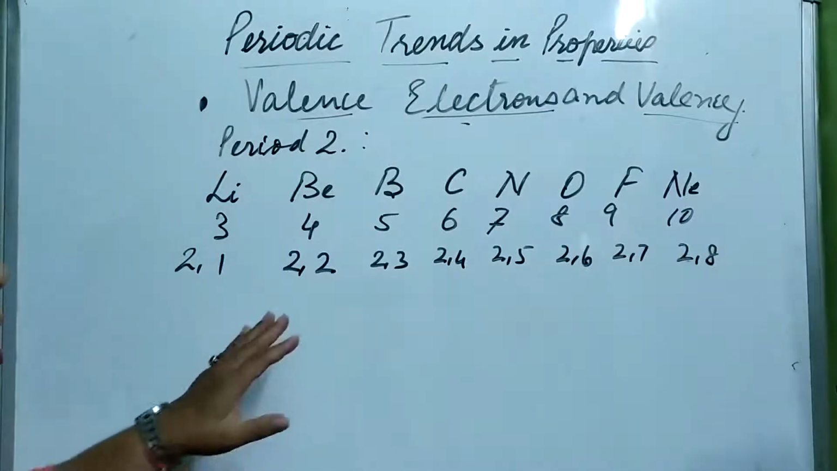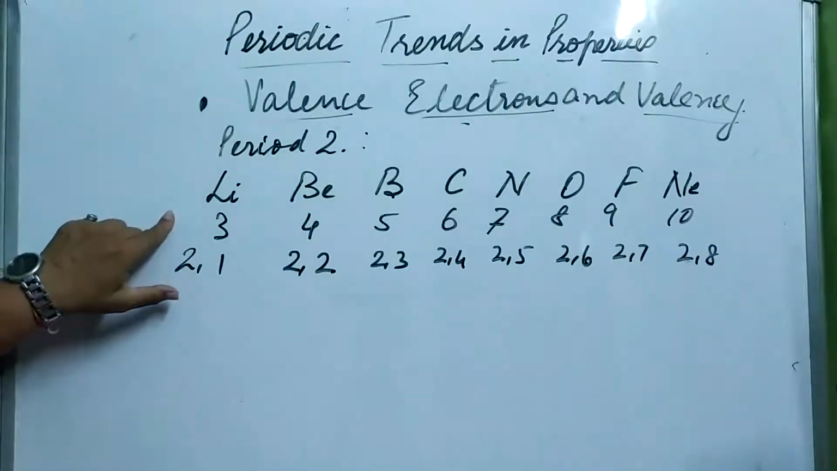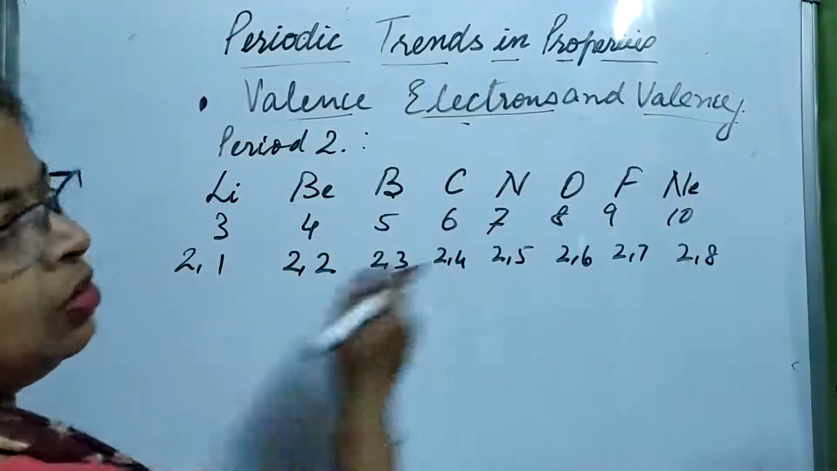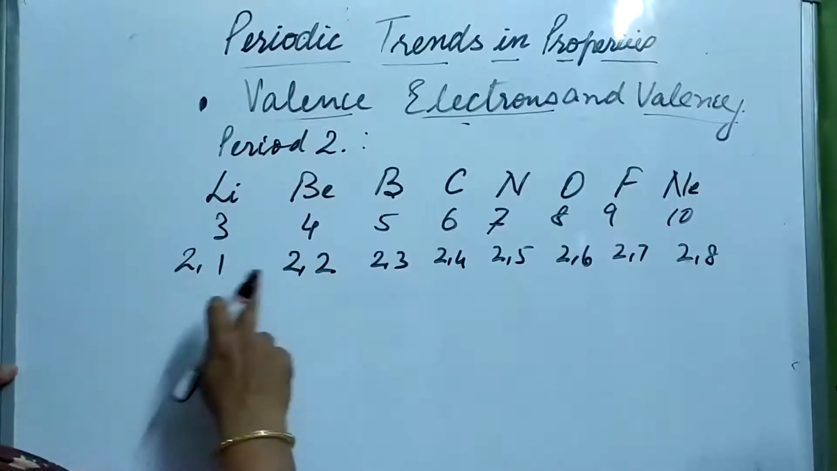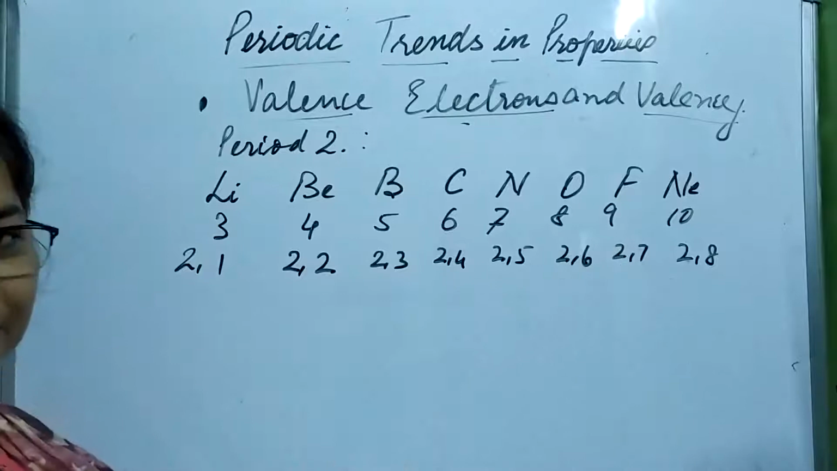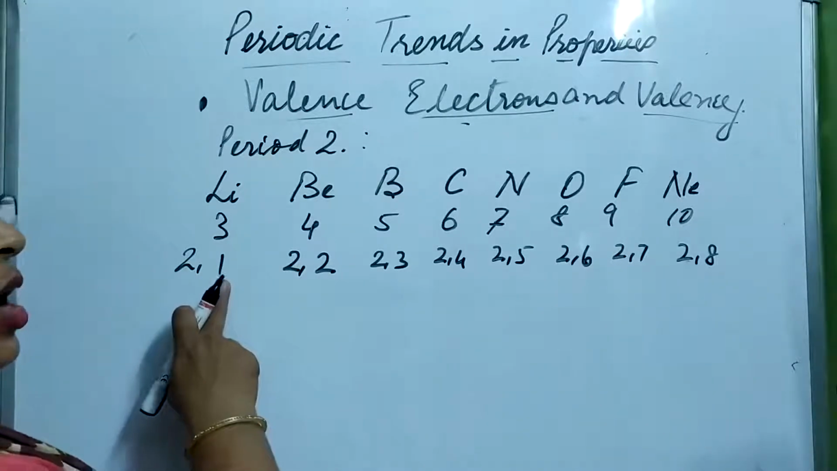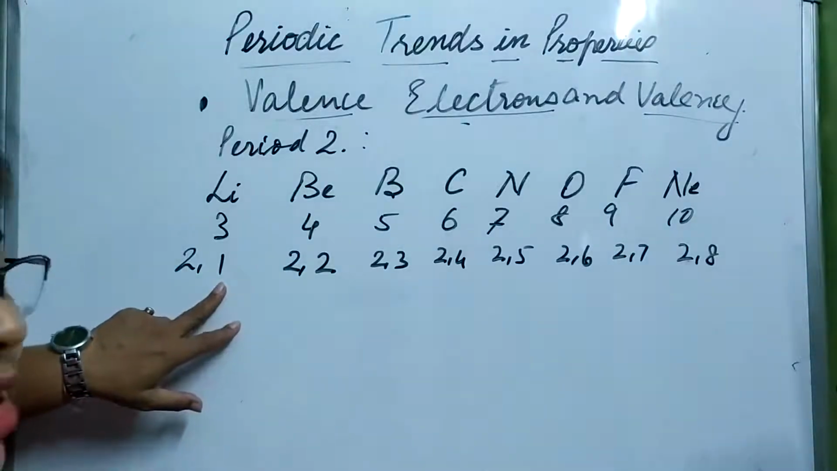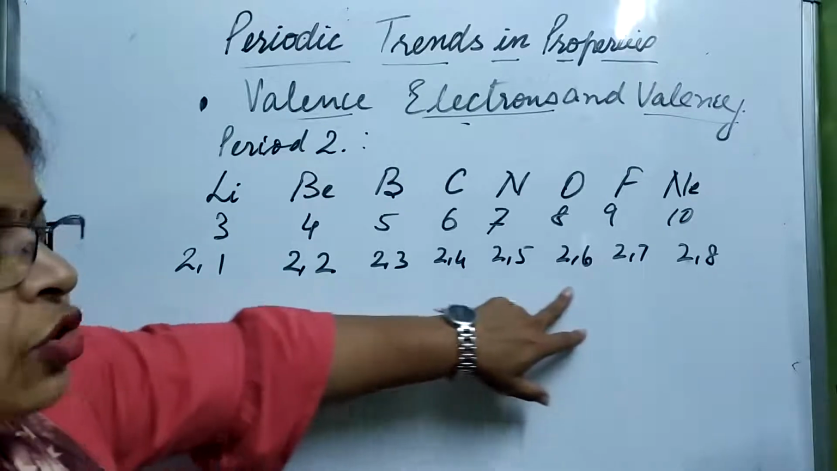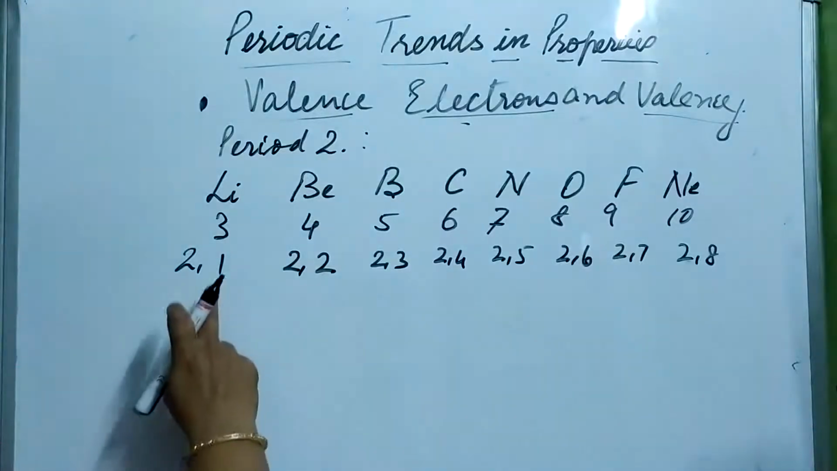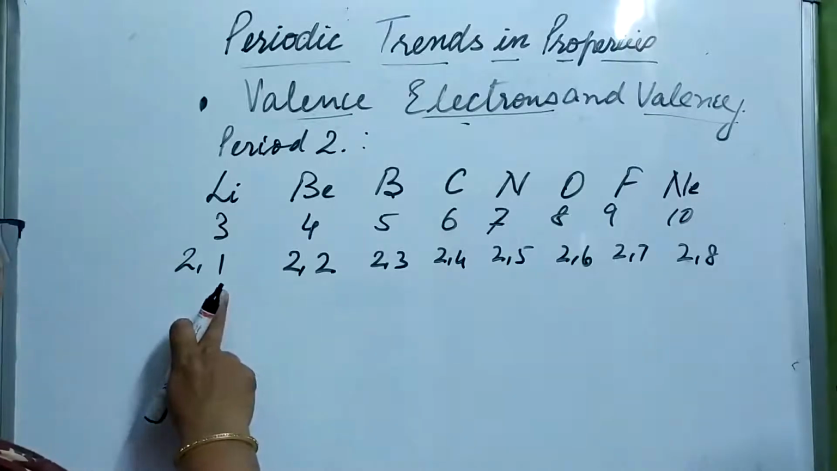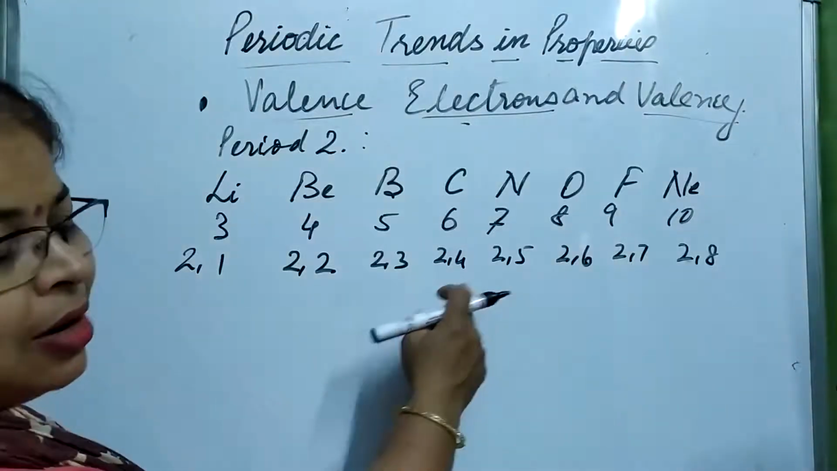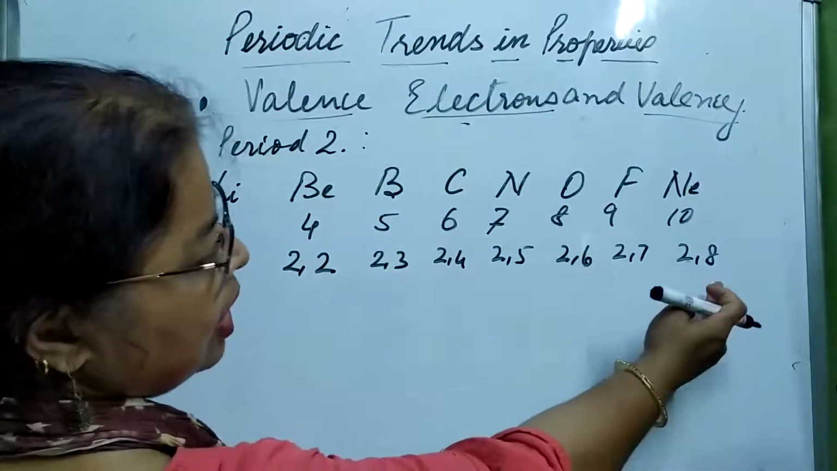Now what is the thing that you observed? The period number is 2. And how many shells are there from lithium till neon? There are 2 shells here, 2 here, 2 here. Till here only 2 shells are there. So what is happening? In the outermost shell or valence shell, which is the second one, how do the number of electrons vary? First, lithium has 1 electron. Now the second electron is added. Here 3, here 4, 5, 6, 7 and 8.